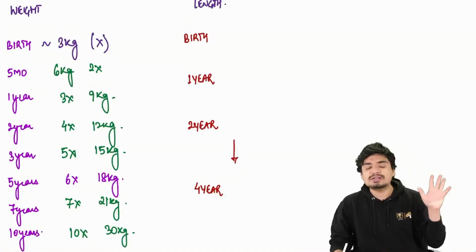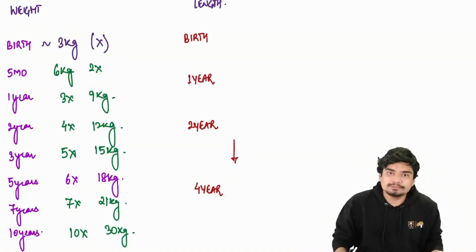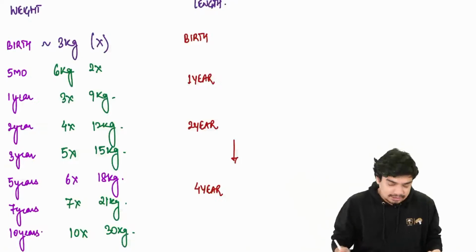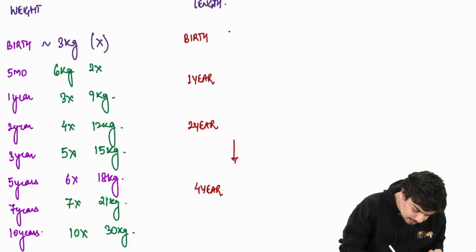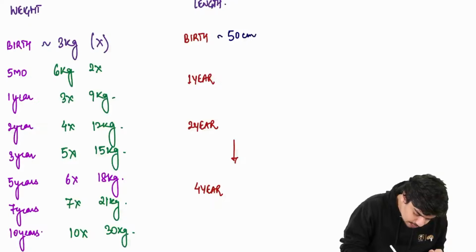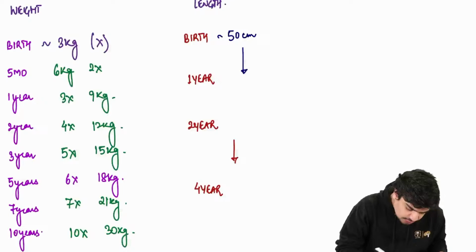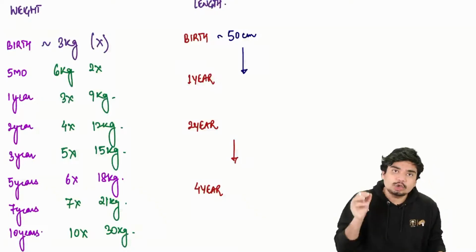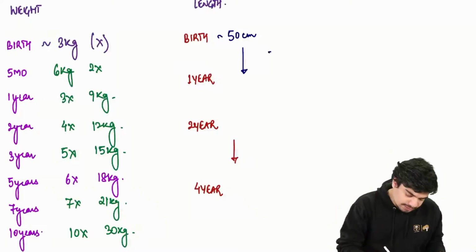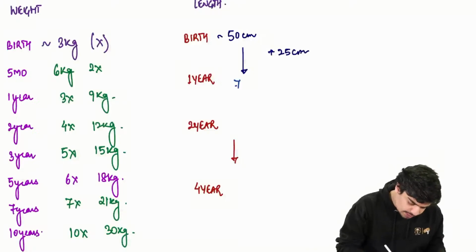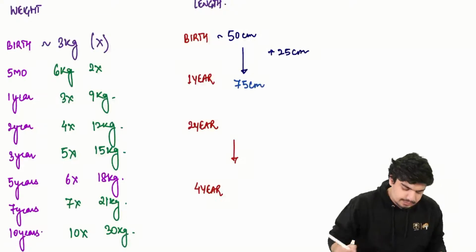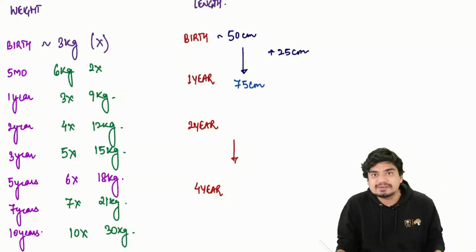So doubling in 5 months, tripling in 1 year. Now, when we discuss length, as far as the length of the baby is concerned, at birth the length of the baby is around 50 centimeter. In the first year of life, the baby is going to gain 25 centimeter of length. So this will become 75 centimeter.